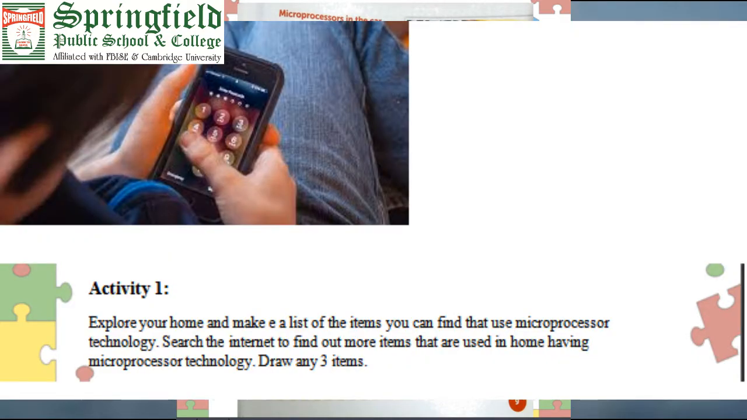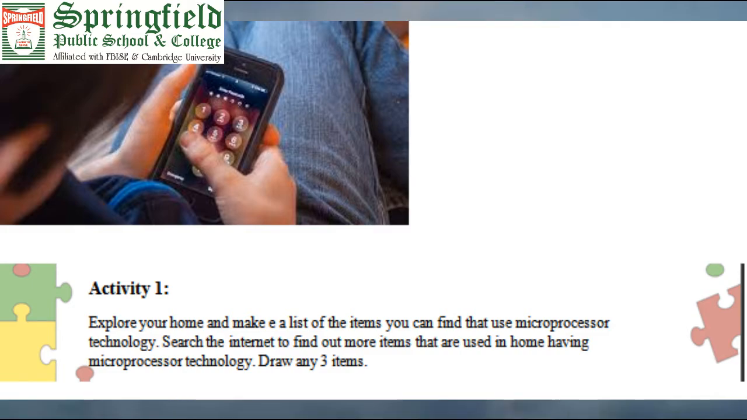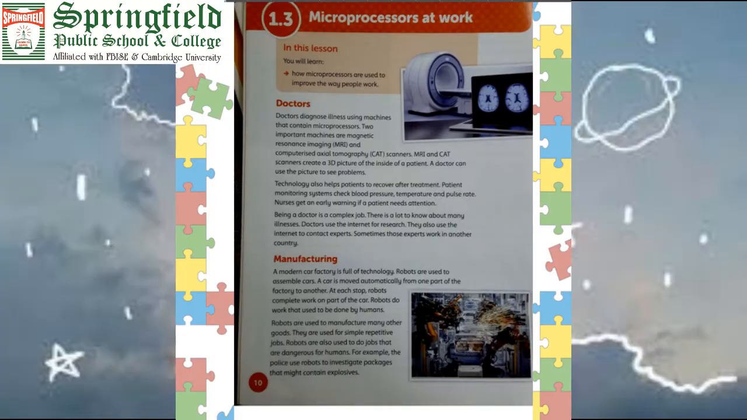Okay students, I will give you activity number 1. Explore your home, make a list of the things you can find that use microprocessor technology. Search the internet to find out more items that are used in homes having microprocessor technology. Draw any 3. I told you that the components we are using at our home are all powered by the microprocessor, just like the fridge, microwaves, your ACs, they all have a microprocessor in them. Your automatic washing machines. You have to explore their working, and then draw it and tell us how they work.